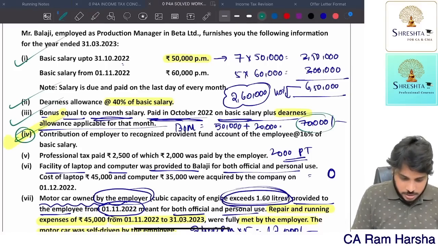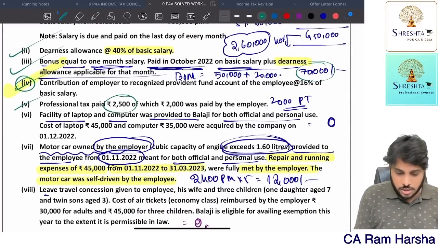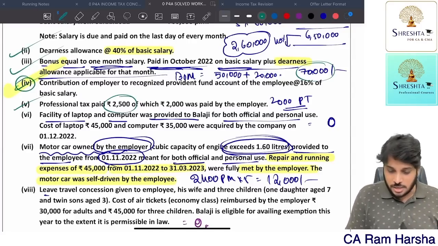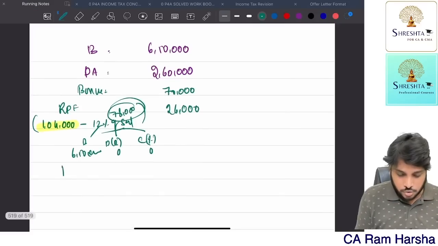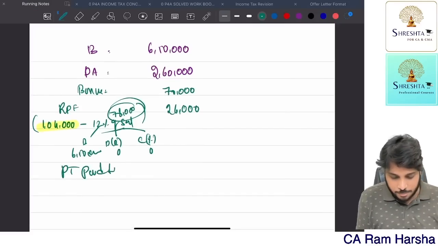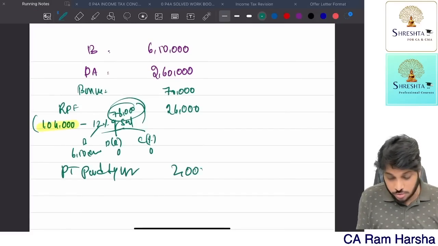So that is considered. Profession tax paid 2,500. This you have to claim under deduction. 2,000 was paid by employer. So profession tax paid by employer, how much is it? 2,000 is perquisite.